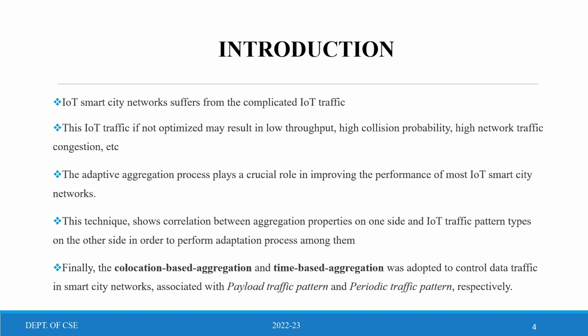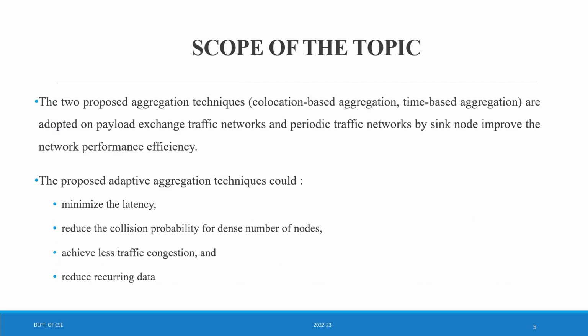Finally, there are two methods based on aggregation, that is, time-based aggregation and collocation-based aggregation, either of which is adopted to control data traffic in smart city networks associated with a periodic traffic pattern and payload traffic pattern respectively. So moving on to the scope of today's discussion, the two proposed aggregation techniques, collocation-based aggregation and time-based aggregation, are adopted by payload exchange traffic networks and periodic traffic networks by the sync node to improve the network performance efficiency. Here the sync node plays a crucial role in adapting either of the aggregation methods.